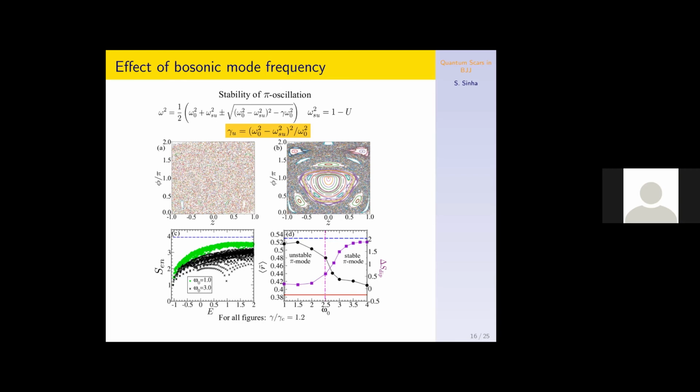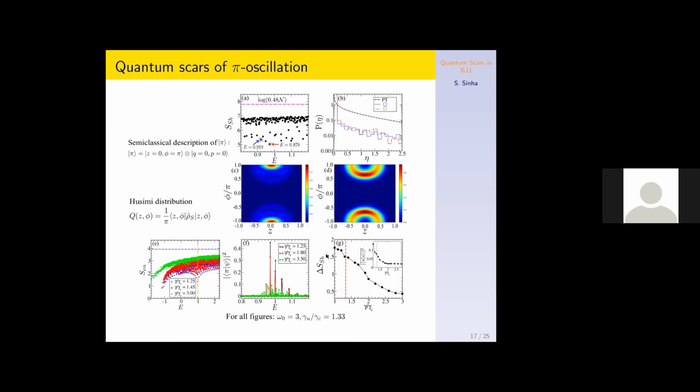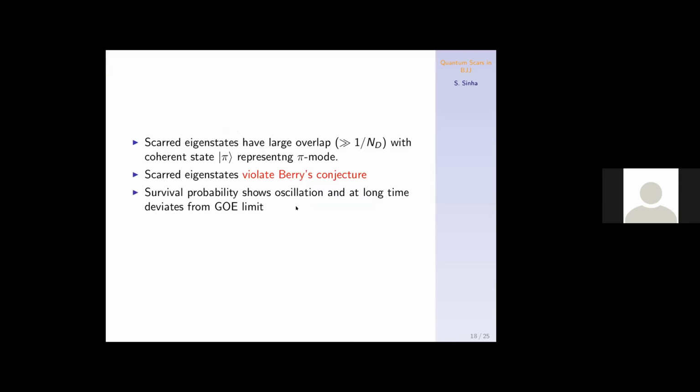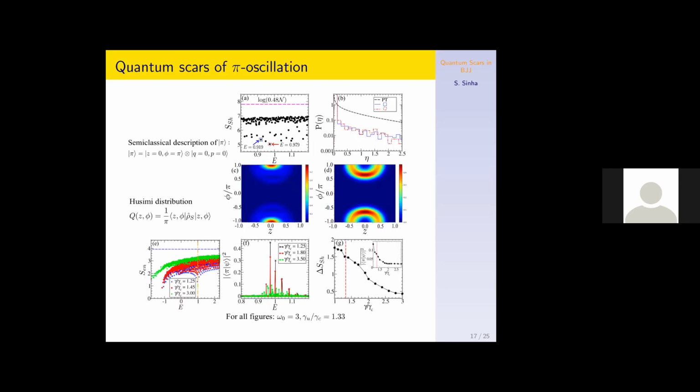Can we see the signature of this unstable pi mode? The answer is yes, we can see some signature. So if we calculate the Shannon entropy instead of the entanglement entropy, of these states when the pi mode becomes unstable in the chaotic regime, we see this behavior. For most of the states, the Shannon entropy forms a band-like structure. However, at this particular energy E equal to 1, the pi mode forms.